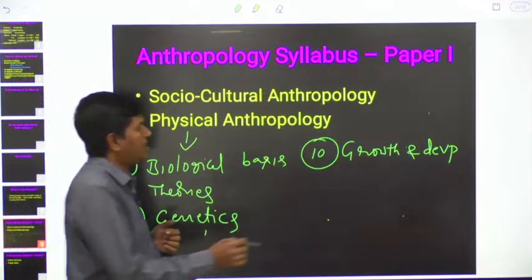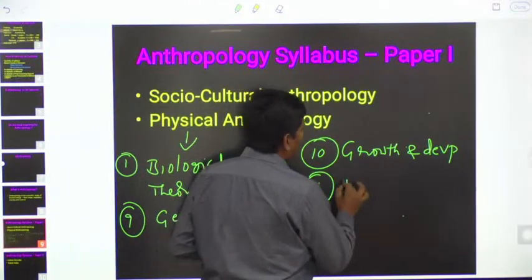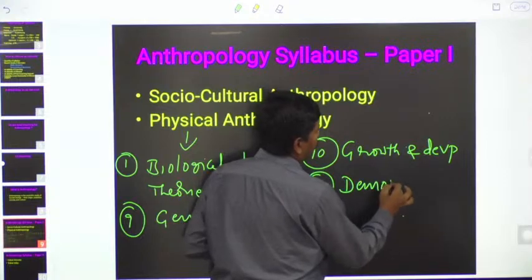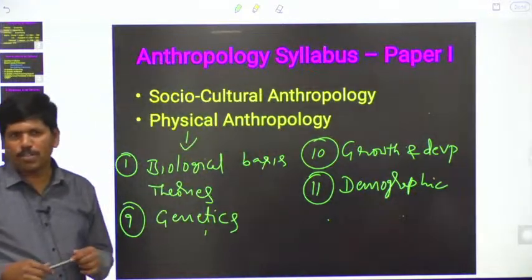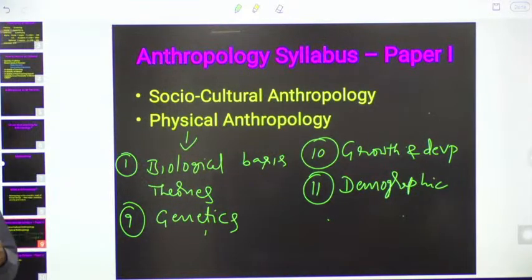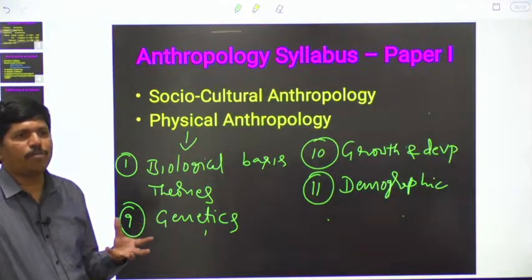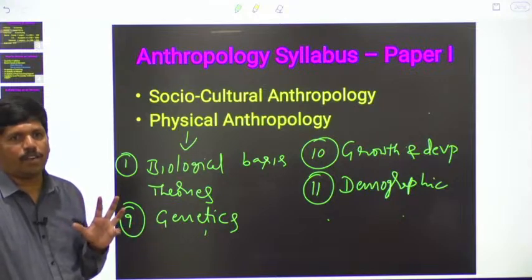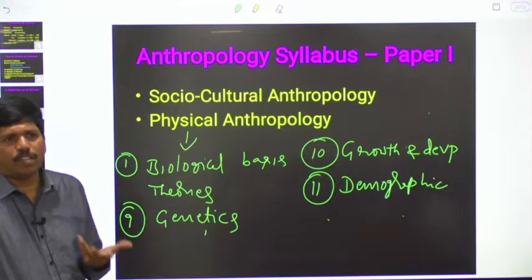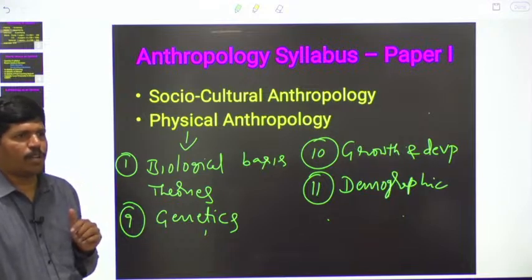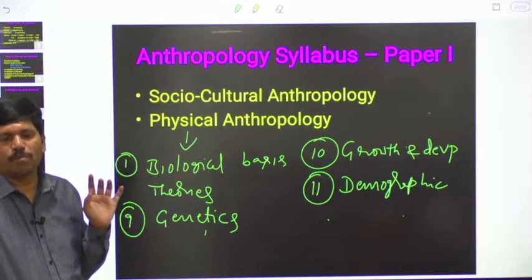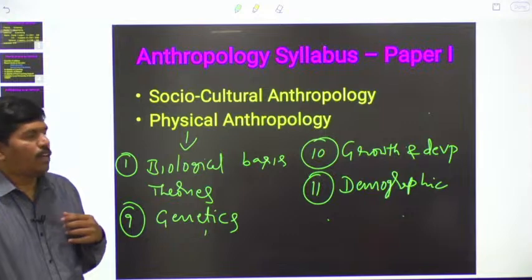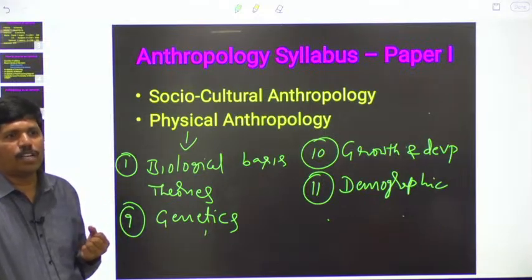And after that we will study demographic physical anthropology. Demographic physical anthropology means, to be precise, we will study the reproductive system. See, the population size will be influenced by birth rate and death rate. Death is inevitable, we will die at one point of time, but birth rate we are controlling based on a number of social, economic, political and religious factors. Now, what are the factors that are controlling the birth rate?